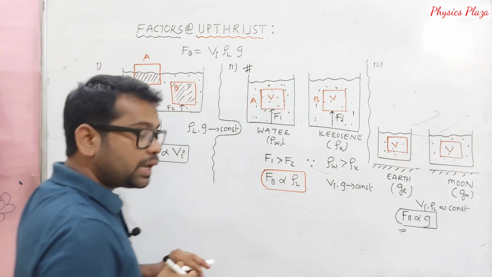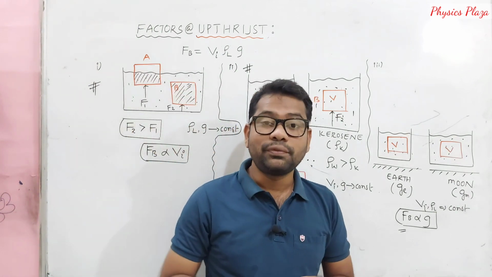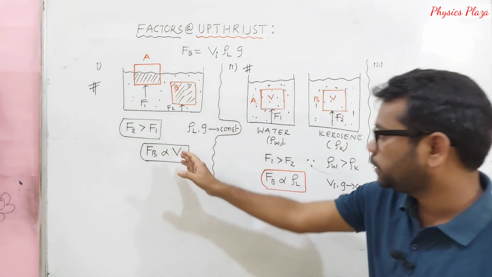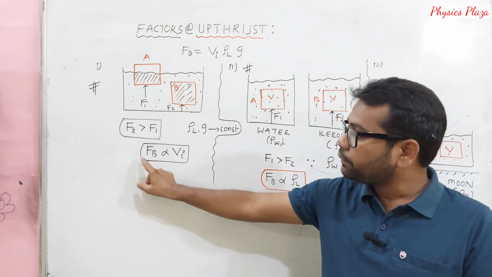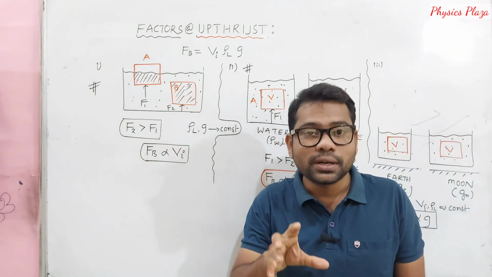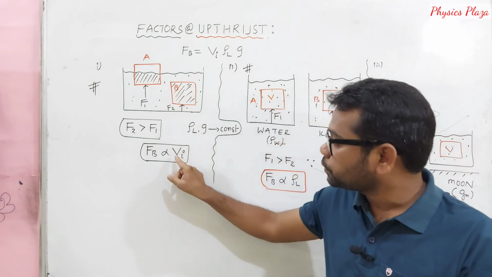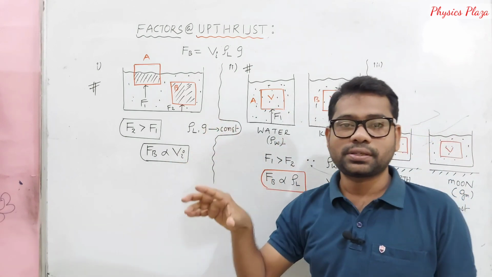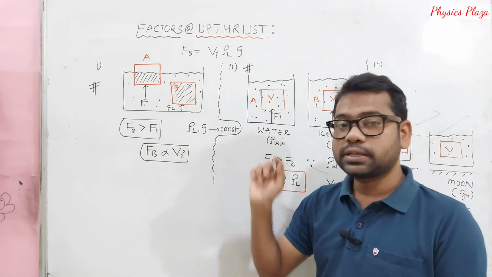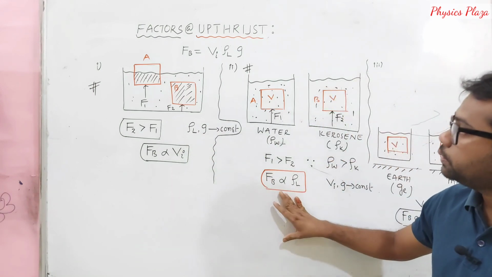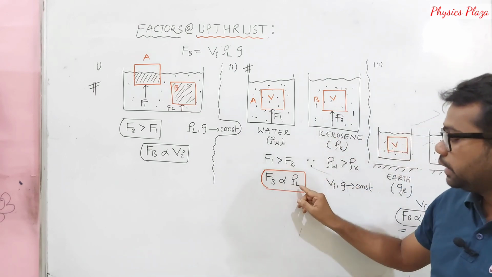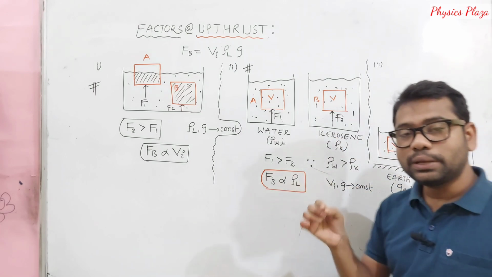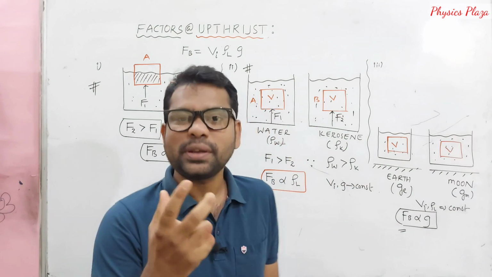In the exam, if they ask you to write the factors on which upthrust depends, just explain these two only. The third one is not needed. The buoyant force acting on a body is directly proportional to the volume of the body immersed when the liquid density is constant, whereas it is directly proportional to the density of the liquid when the volume of the immersed part remains constant.